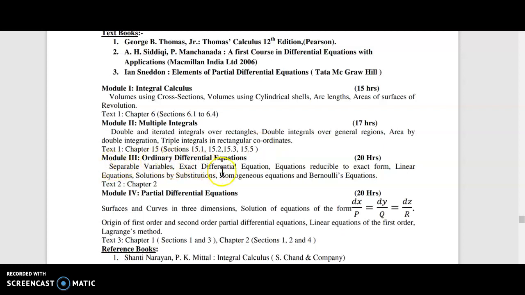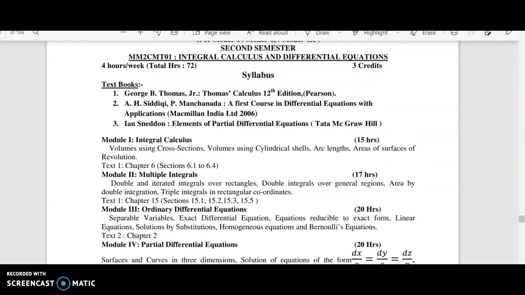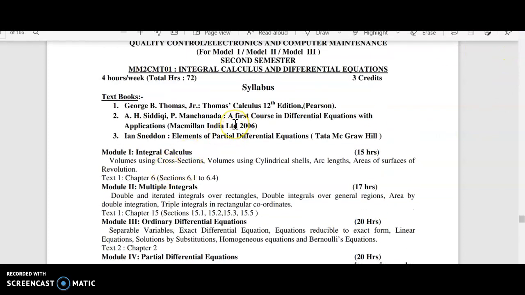Module 3 is ordinary differential equations: separable variables, exact differential equations, equations reducible to exact form, linear equations, solutions by substitutions, homogeneous equations and Bernoulli's equations. And it is from the text by A. Siddiqui and P. Manjanada, A First Course in Differential Equations with Applications. From that book, the portions of ordinary differential equations are selected.